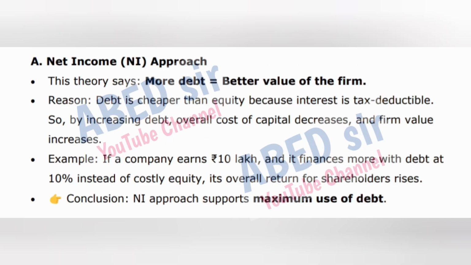A. Net income approach. This theory says, more debt is equal to better value of the firm. Reason: debt is cheaper than equity because interest is tax deductible. So, by increasing debt, overall cost of capital decreases and firm value increases. Example, if a company earns 10 lakh rupees and it finances more with debt at 10% instead of costly equity, its overall return for shareholders rises. Conclusion: NI approach supports maximum use of debt.